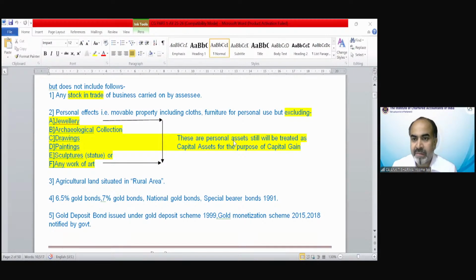Nitin is saying the previous lecture which was taught, he has done from the study material also. Well done, very good. You should refer to the study material also because everything has been given in detail. Like if you want to know what is a zero coupon bond, what is the meaning of equity-oriented fund, that has been explained in your study material.